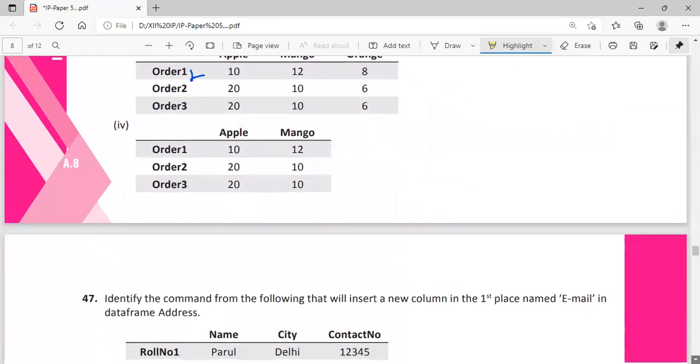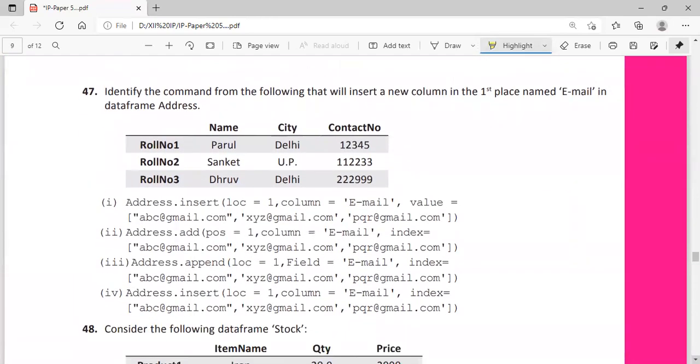Question number 46. Identify the command from the following that will insert a new column. You insert a new column in the first place, named email, in the data frame. To insert at a specified location, you have to use the insert function. We will be using dataframe object.insert. Then we have 3 arguments. Loc specifies which location you want to insert. Column specifies the name of the column. And value specifies the values of that particular column. If multiple values are there, you have to pass them as a list. Those are the things you have to keep in mind.